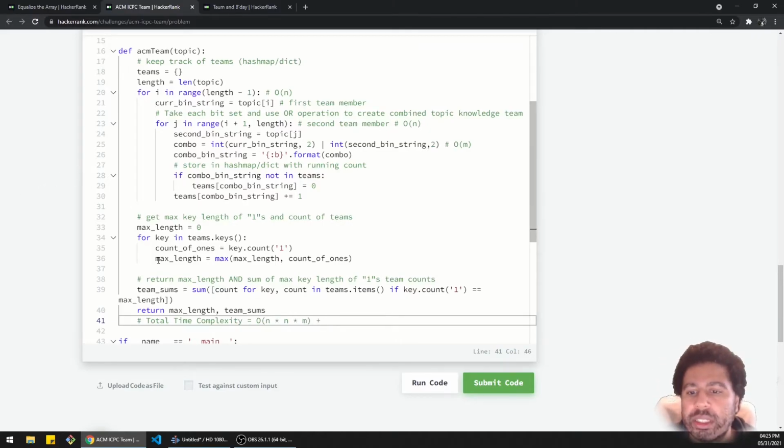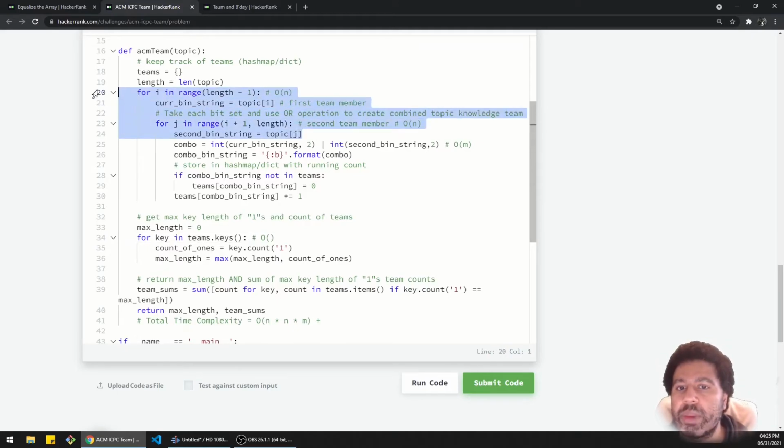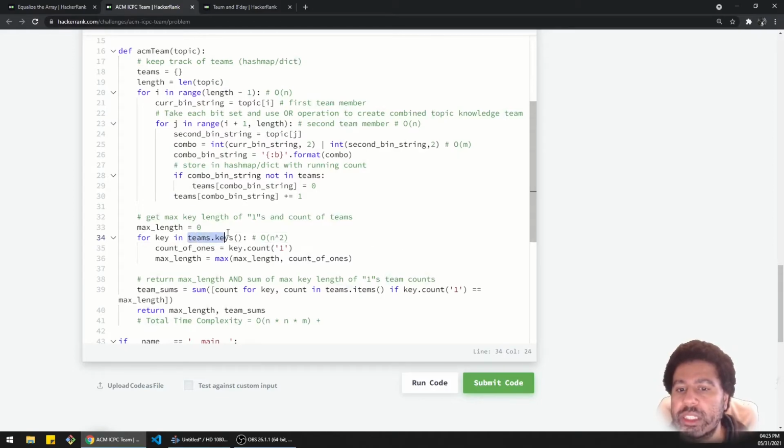Second part here is this loop. This one is going through all the keys, and if you assume the worst case scenario, all the keys will be basically effectively like a unique combination of teams, but that is essentially all the teams that were made up here, and all the teams that were made up here is big O of n times big O of n. So this is going to be n squared, just out the gate, because that's the number of keys. You don't factor in this part because that's just part of the time complexity of getting the calculation done. But once it's done, it's stored as just a number of keys, and that's big O of n squared.